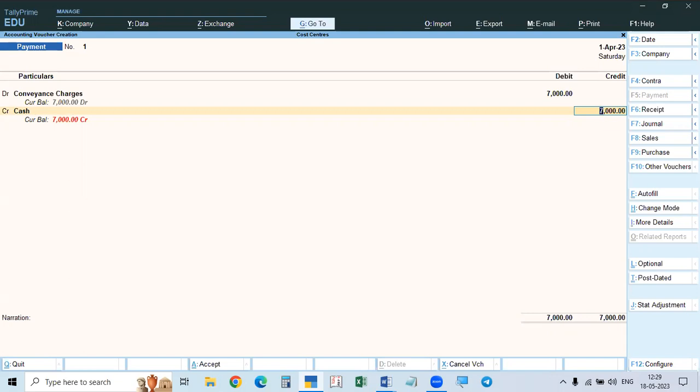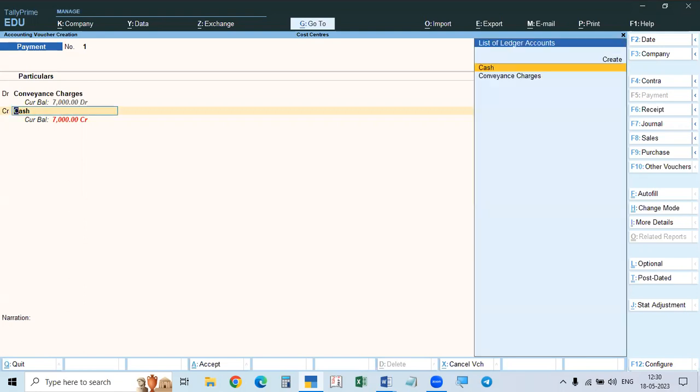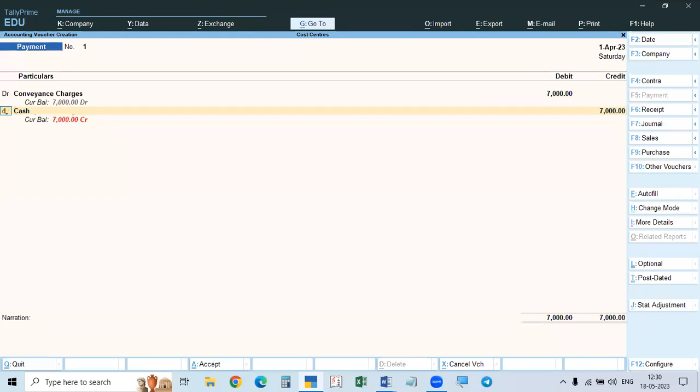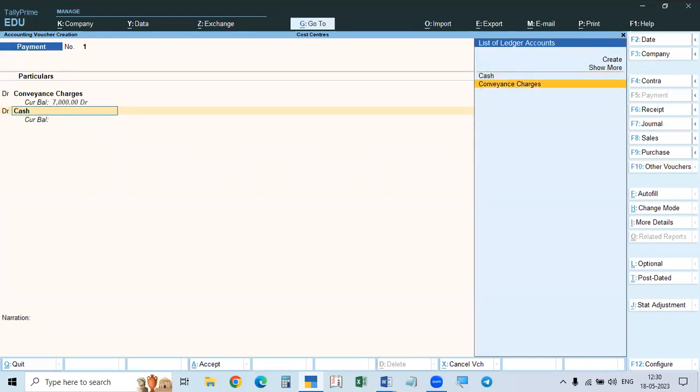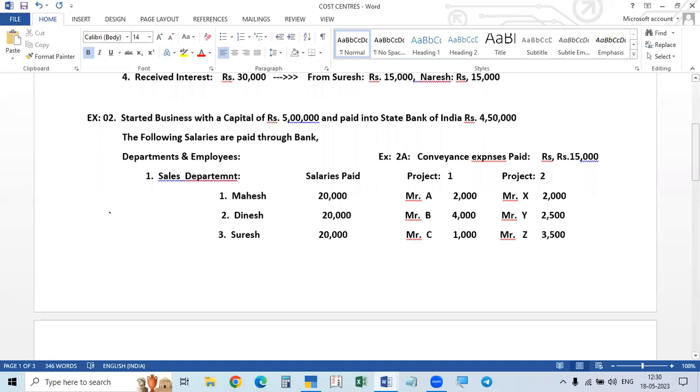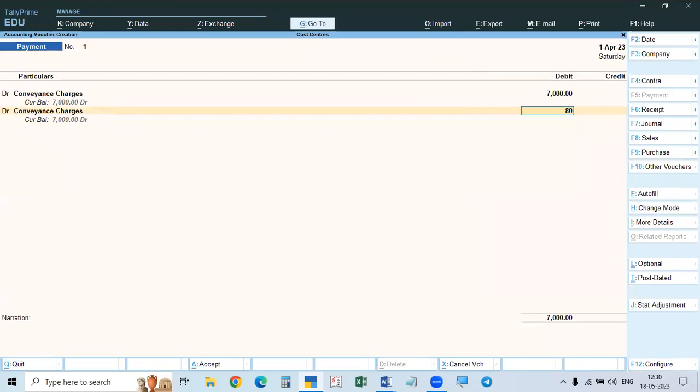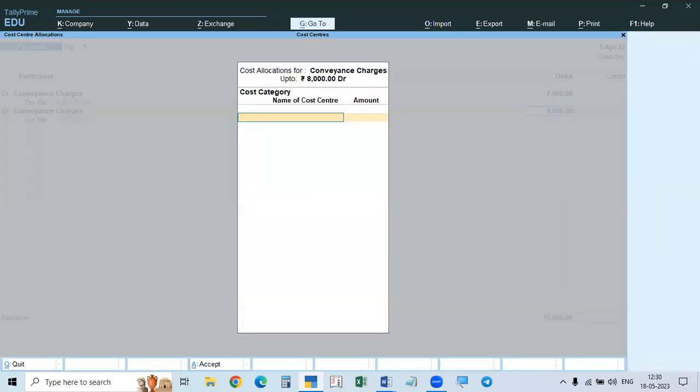Now we will go to the second one also, or we can do it here also. Here you can go again to debit, again conveyance charges. Second group it is 8,000. So category is project 2 and Mr. X, 2,000.